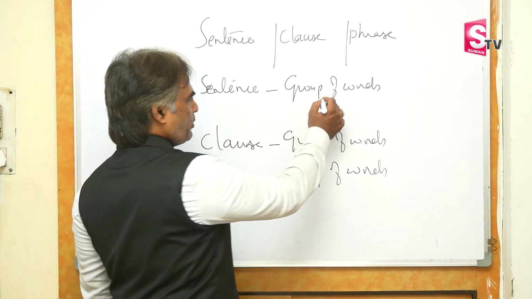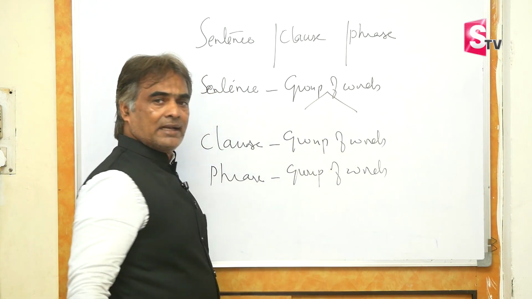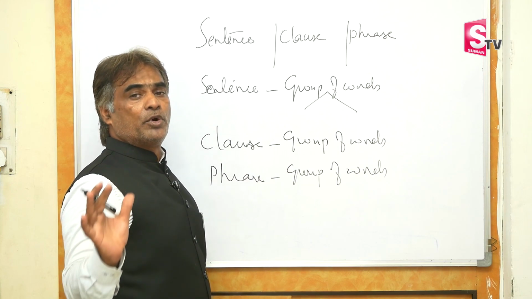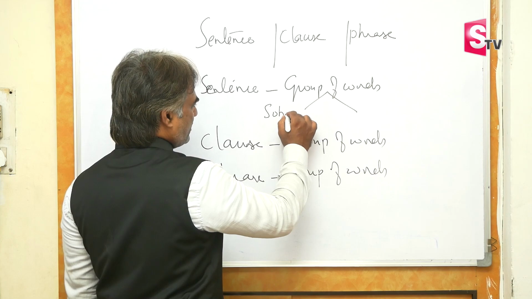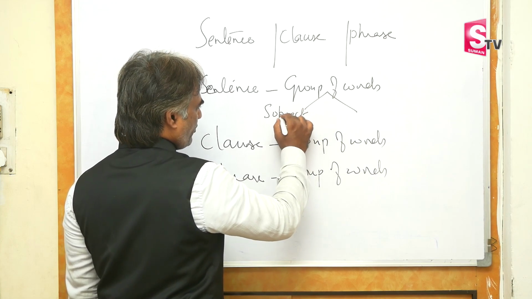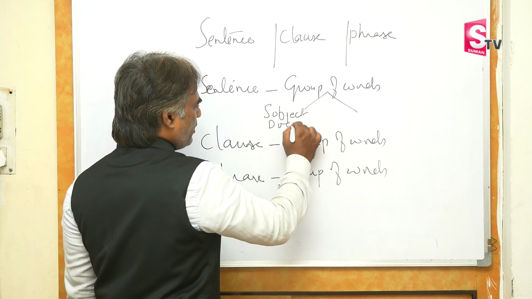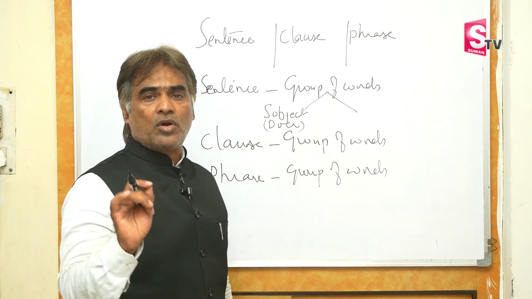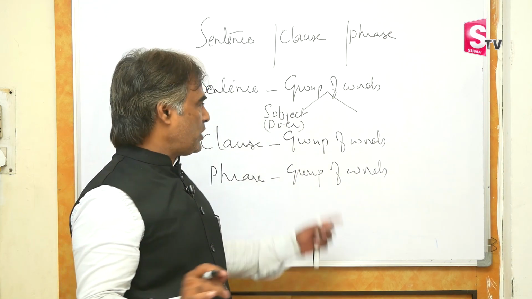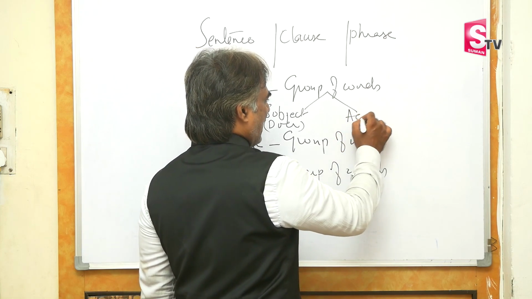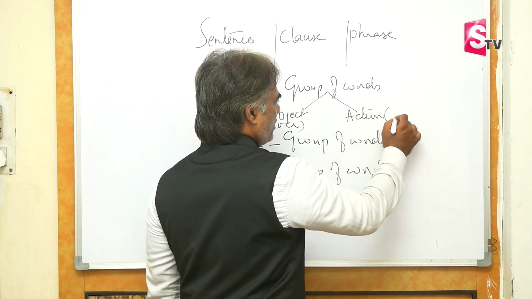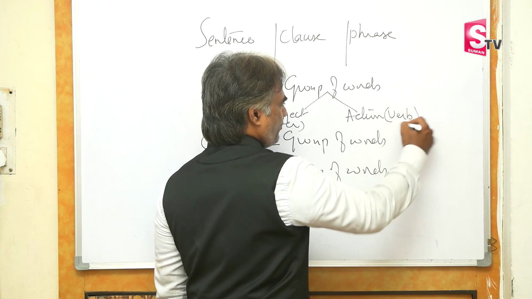For a group of words to be called a sentence, the group should have two components. The first being a subject, or in simple words, the doer of action. It has to have a subject plus it has to have an action or a verb.